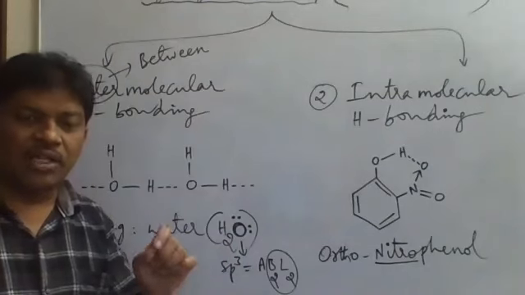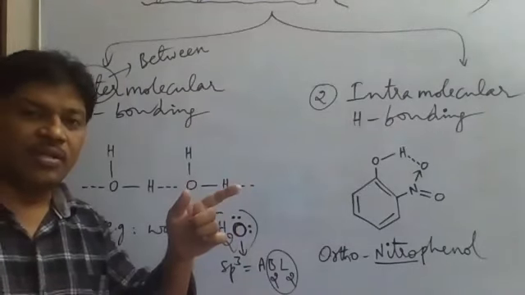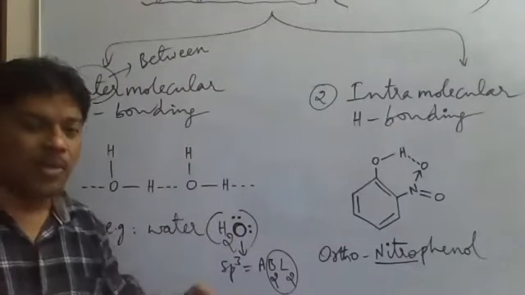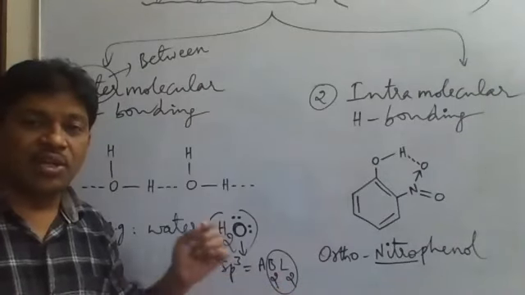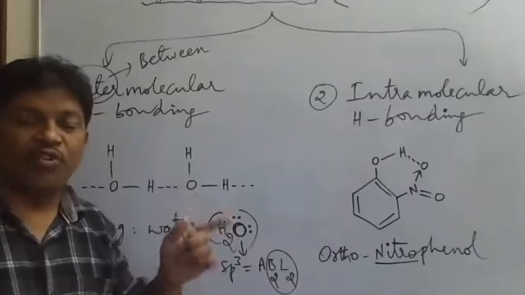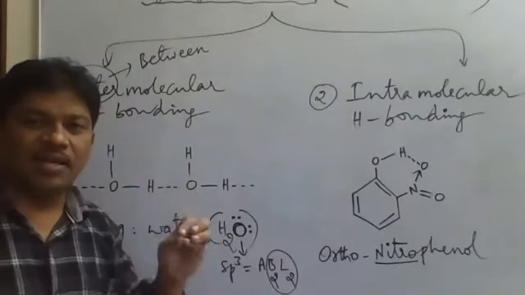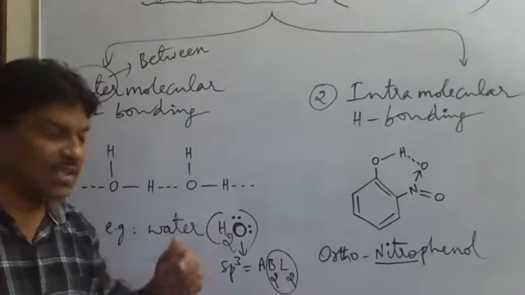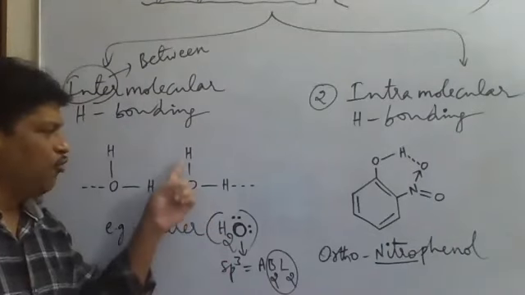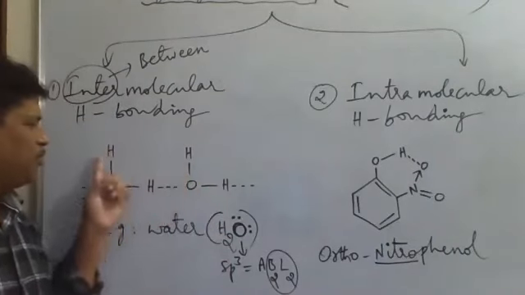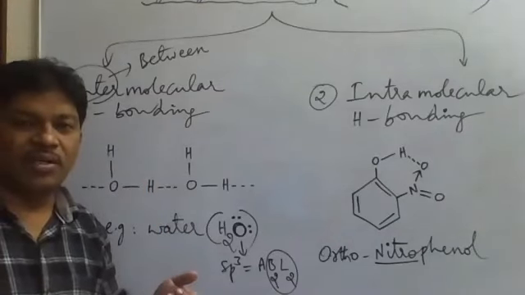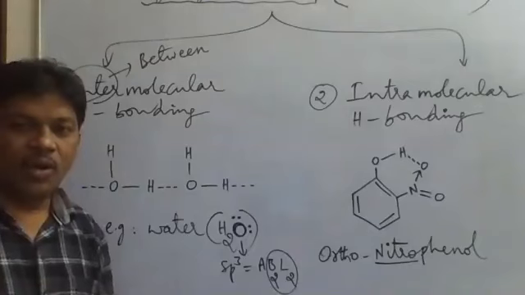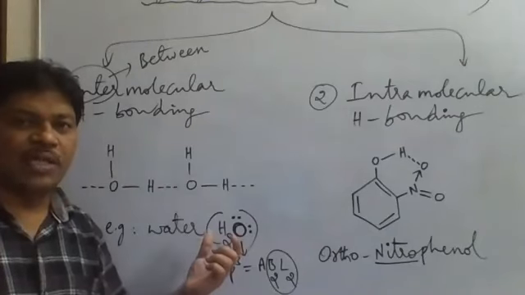From this concept, we have to understand that the geometry of the H2O molecule is tetrahedral or distorted tetrahedral. It is distorted tetrahedral because of lone pairs. What is exactly the molecular shape of H2O? We discussed V shape, bent shape. Bent shape means V shape. So like this, the H2O molecule has a V shape.